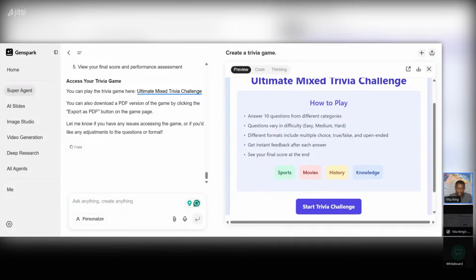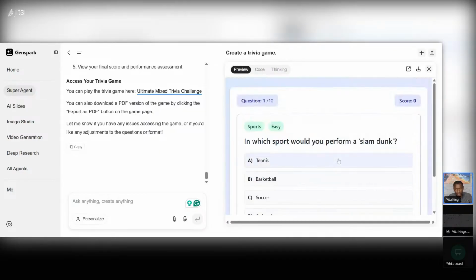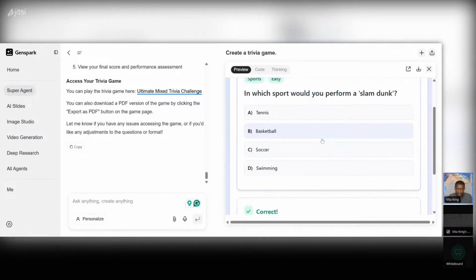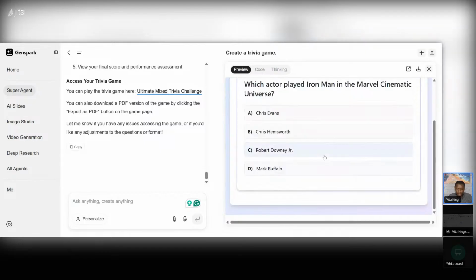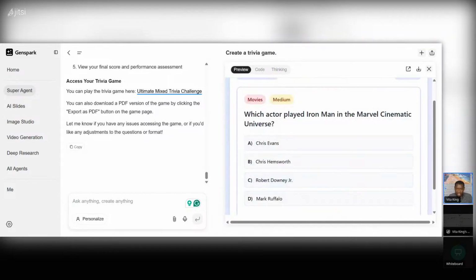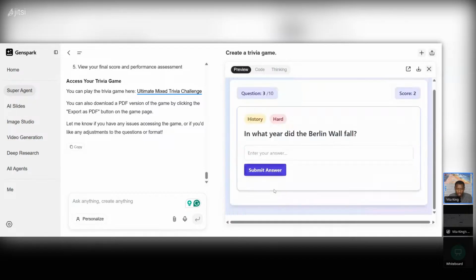Unlimited mixed trivia challenge. How to play. Okay, so it did that, but now let's check. Is it gonna work? Okay, so there we go. It works, right? So now I'm gonna maximize the screen. Easy, correct. Okay. Which actor played Iron Man in the Marvel Cinematic Universe? Who's Iron Man? Yeah, it's Robert Downey Jr.